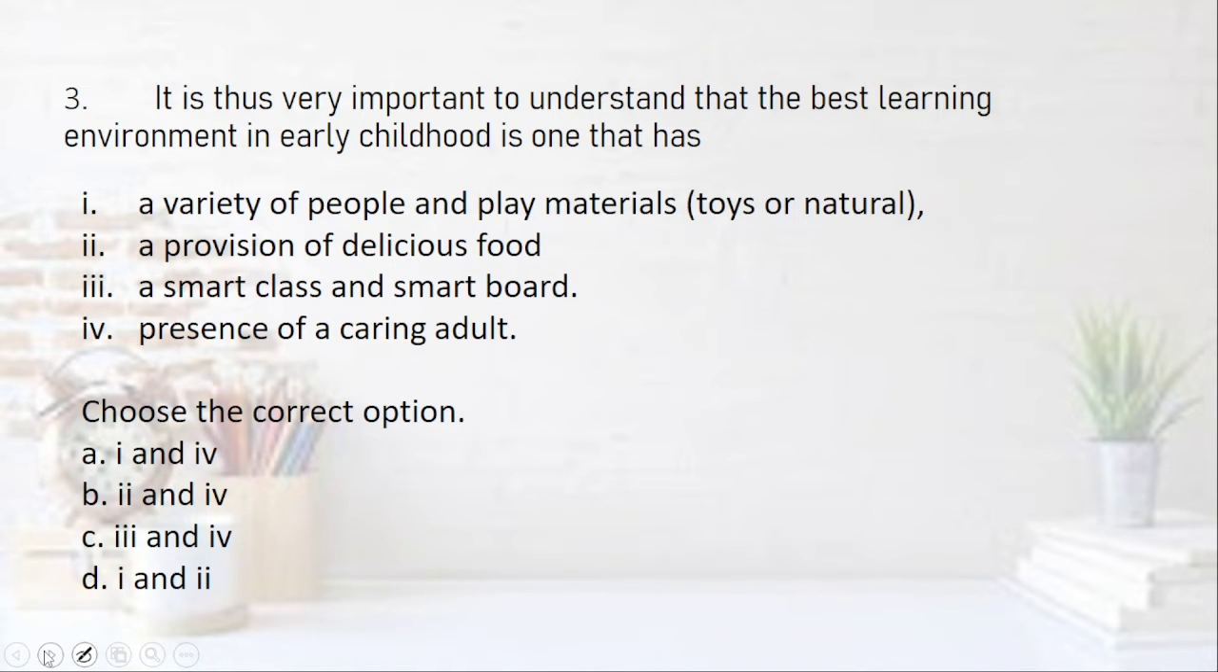It is thus very important to understand that the best learning environment in early childhood is one that has a variety of people and play materials. I feel this is correct. A provision of delicious food, is it a must? A smart class and a smart board? No, many of the schools are running without a smart class and a smart board, yet they are very nice for early childhood. Presence of a caring adult, yes, this is important. So I think the right answer would be 1 and 4. That is the option A.